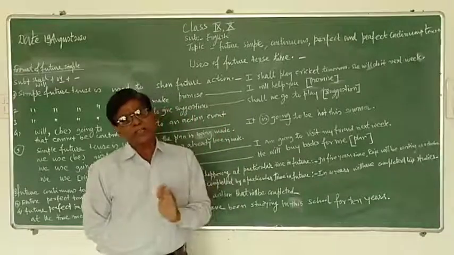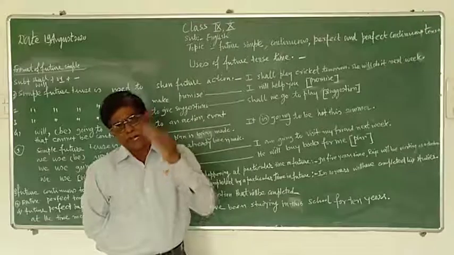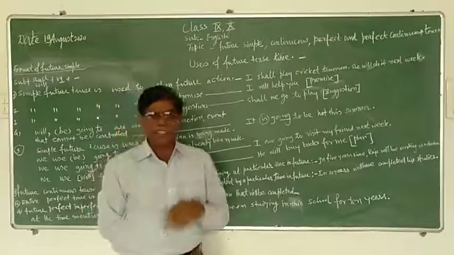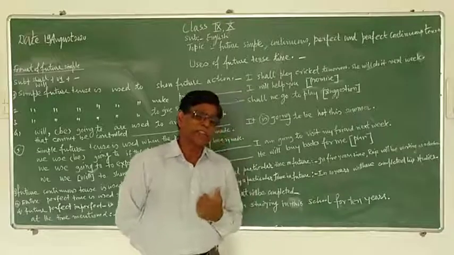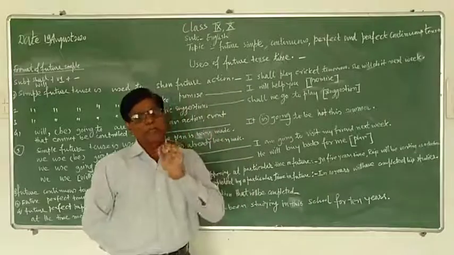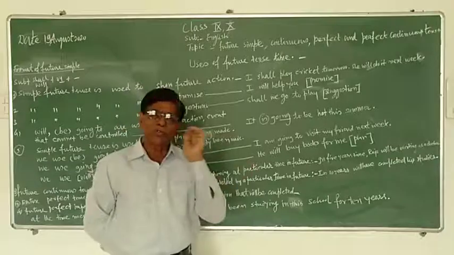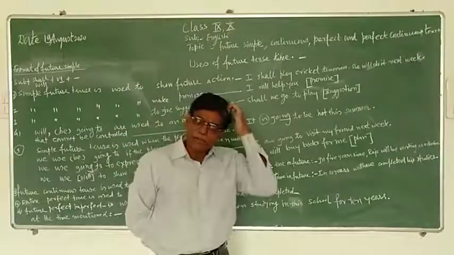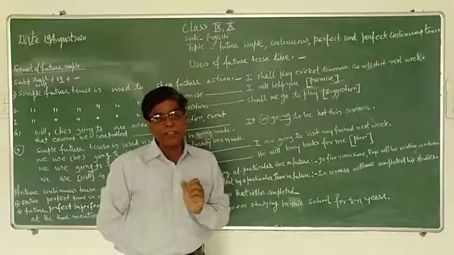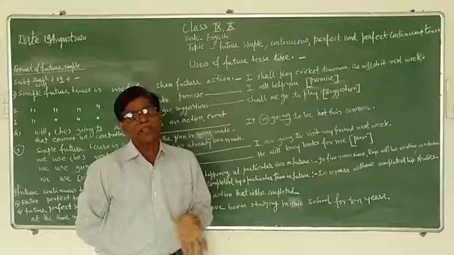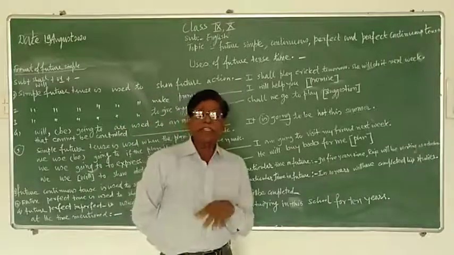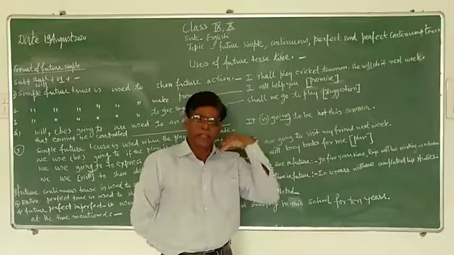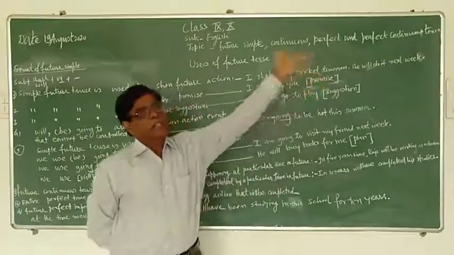Interrogative, just take helping verb had in the beginning of the sentence, it will become your interrogative. Past perfect tense, if you want to transform it into past perfect interrogative negative, it is very easy one. Take helping verb in the beginning of the sentence, then take the subject, then not, PP, then object, complement and